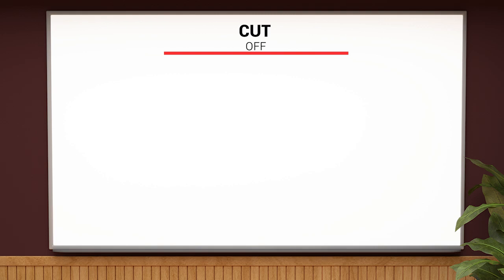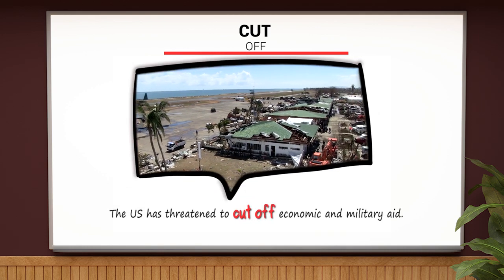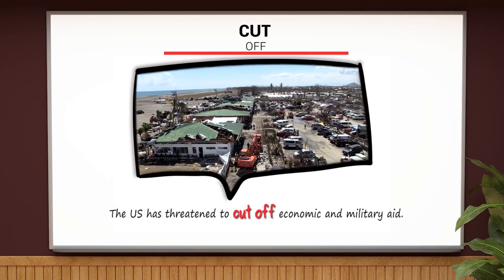Cut off has 2 different meanings. One of them is to disconnect something. If the supply of something, such as electricity, gas, water, etc., is cut off, it basically stops flowing or continuing. We can see it in this example here. The U.S. has threatened to cut off economic and military aid.